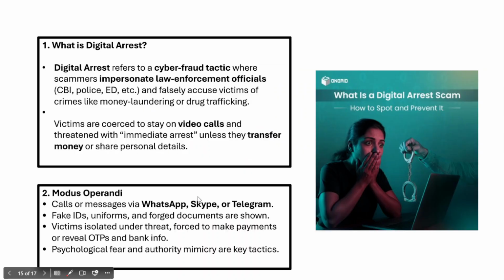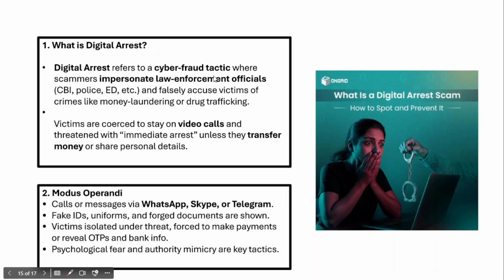And in fact, recently the Supreme Court has made these comments with respect to digital arrest, that this is a very serious issue, and the government needs to act against digital arrests to protect people, mostly the elderly, because digital arrests are mostly targeting the elderly population. Let's understand what is digital arrest.